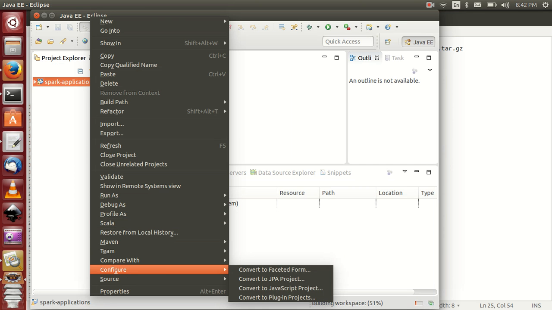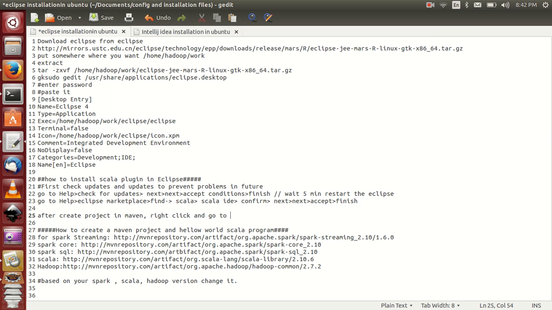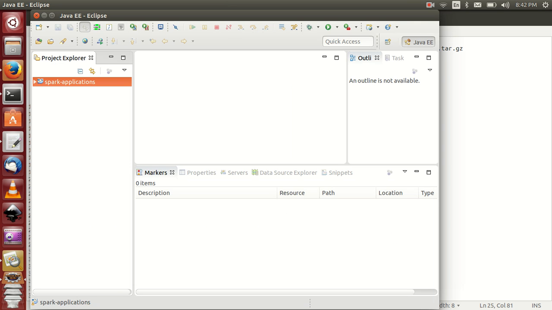Otherwise go to configure and add Scala nature. Okay, now you can do everything. You can find Scala here, this one also, library containers also. That's why now you can create anything.